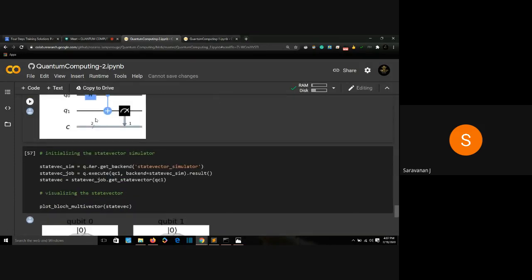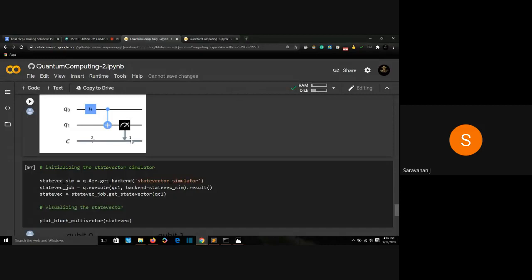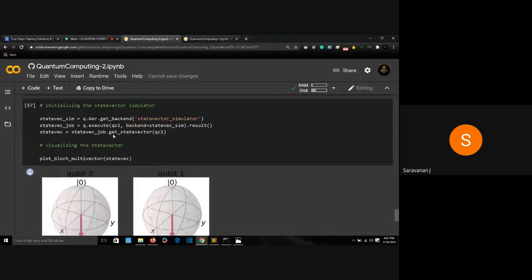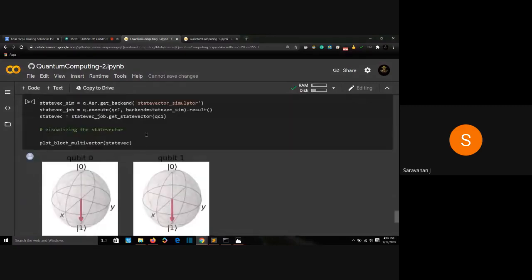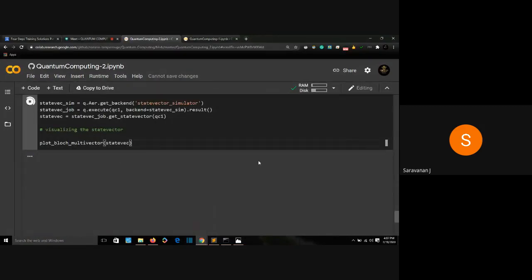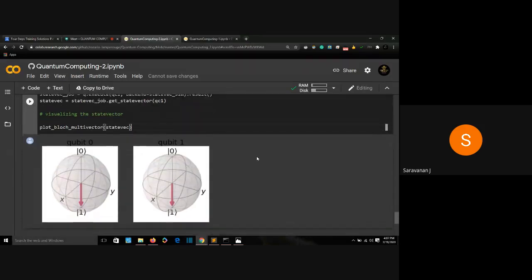Now the Hadamard gate is not measured at all. Only my first qubit is being measured. Now I'll run it. Will I get output from both of them? Let's see. I'm getting output for both of them.